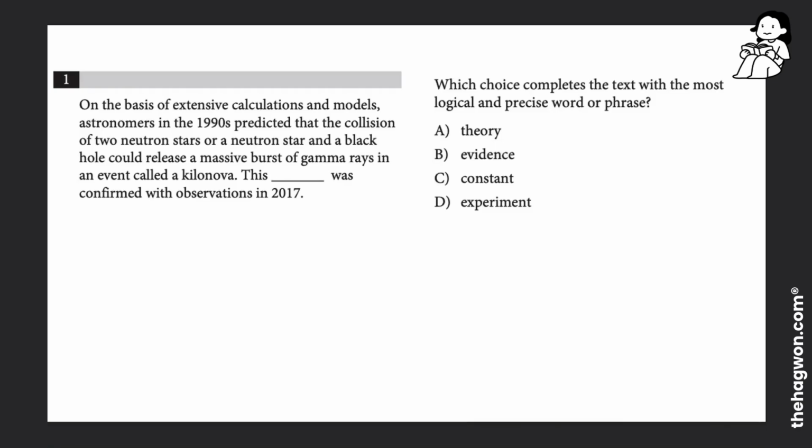Question 1 is a words and context question. And the quickest way to approach this question is to look at the sentence with the underline or the blank. And notice that it says this blank was confirmed with observations in 2017. So I'm going to look at which of these answer choices can be confirmed with observation. Now, when they say confirmed with observation, this means we're using data to confirm something.